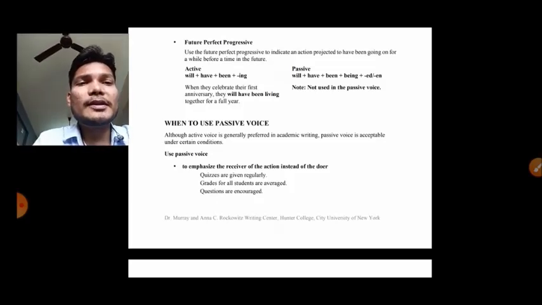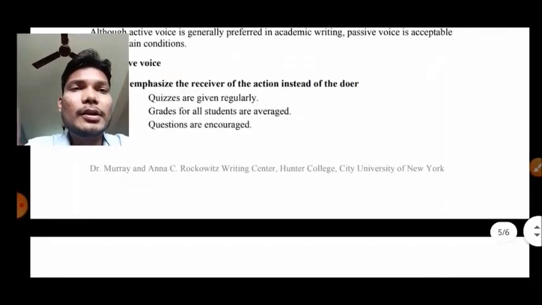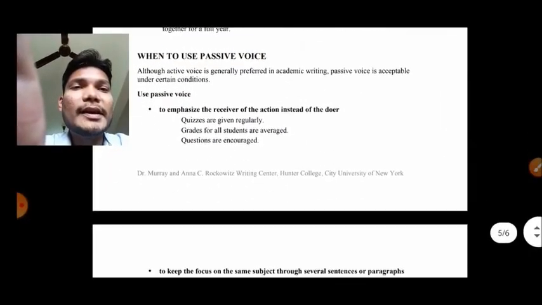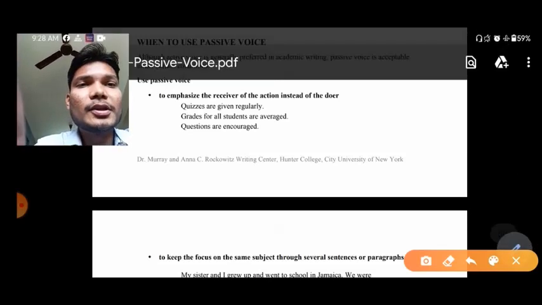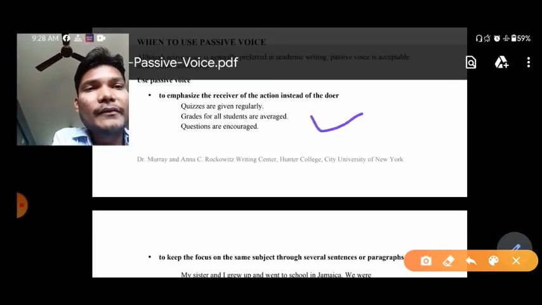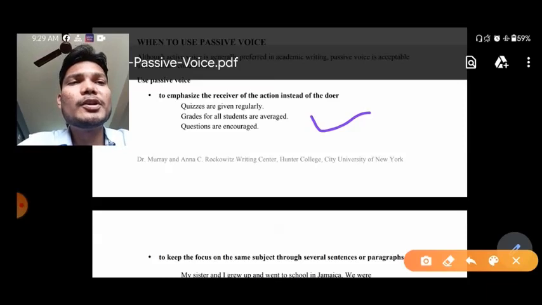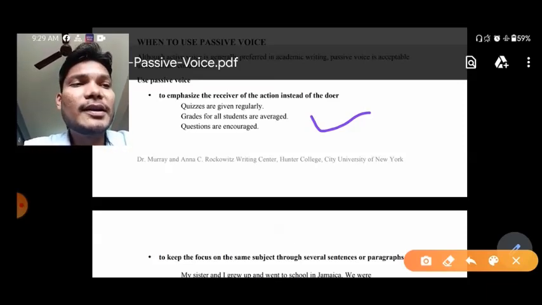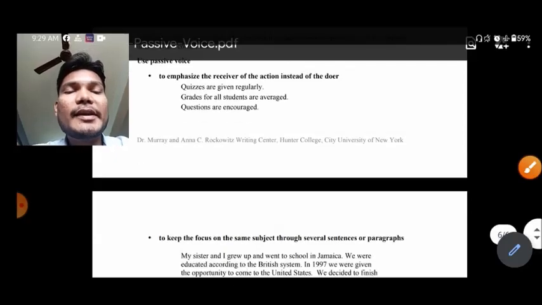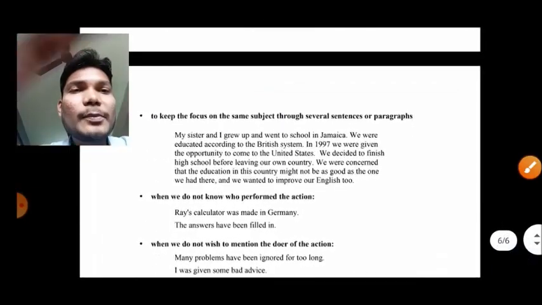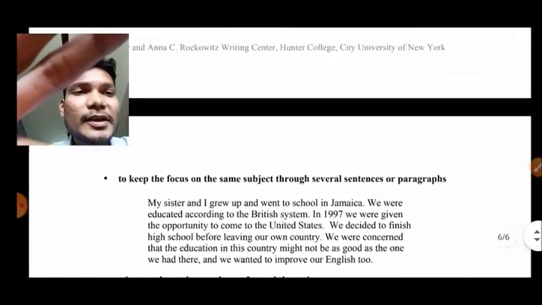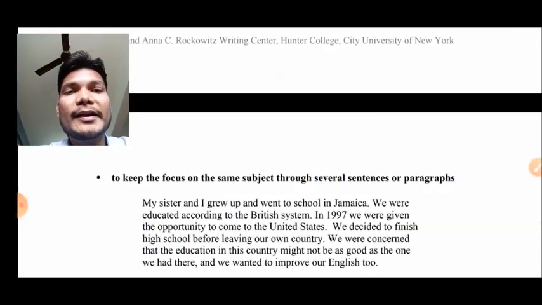So first of all, let me zoom in so that you can get some idea. First, to emphasize the receiver of the action instead of the doer. The second one, to keep the focus on the same subject through several sentences or a paragraph.